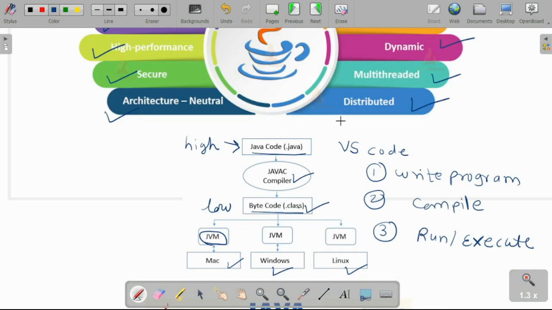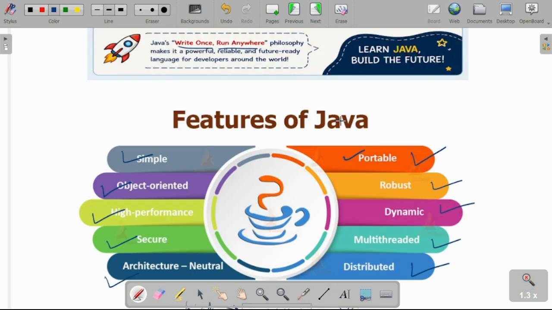In the next video, we will learn about different object-oriented programming language concepts, which will be used for Java programming.